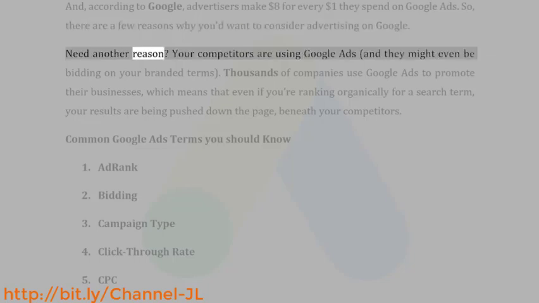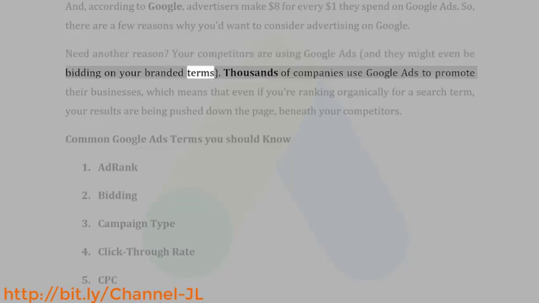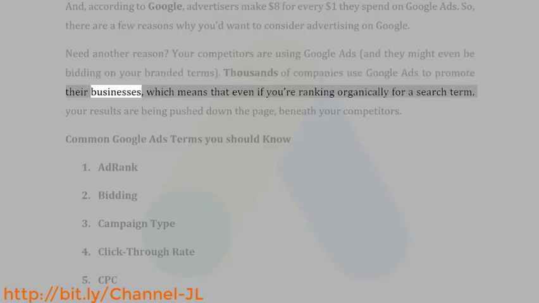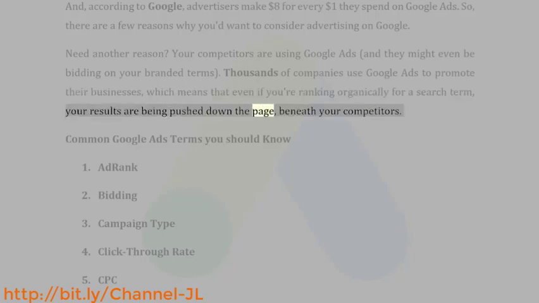Need another reason? Your competitors are using Google Ads, and they might even be bidding on your branded terms. Thousands of companies use Google Ads to promote their businesses, which means that even if you're ranking organically for a search term, your results are being pushed down the page, beneath your competitors.